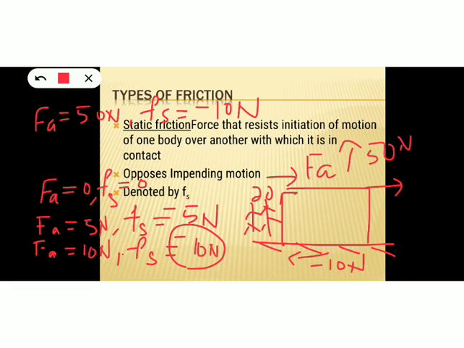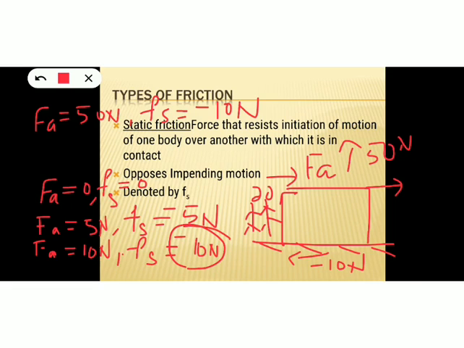So initially when the applied force is 0, static friction also will be 0. When the applied force increases, accordingly the static friction also increases. Again, when the applied force increases, static friction increases. But when the person applies a greater force, static friction can't increase beyond its limiting value. Static friction cannot increase according to the greater applied force.